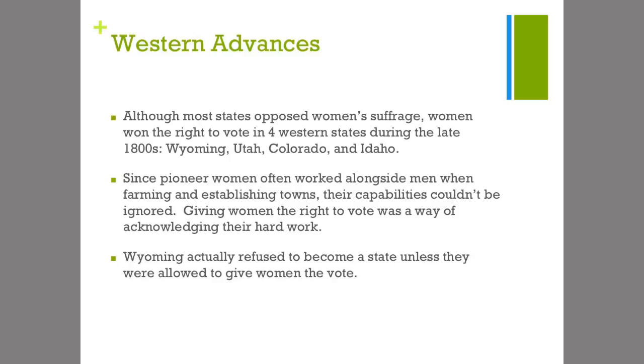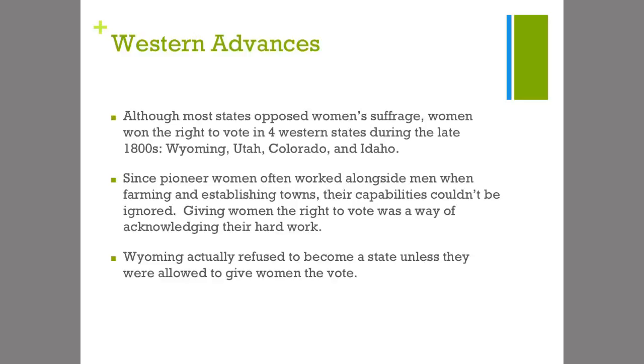Pioneer women often worked alongside men when they were farming and establishing towns, so their capabilities couldn't be ignored, right? We've seen in previous chapters that gender roles in the West were more fluid. They were less rigid than they were in the East. So if women are doing this hard work and pulling their weight, why not give them the right to vote, right? People in the West saw it as an opportunity they had earned.